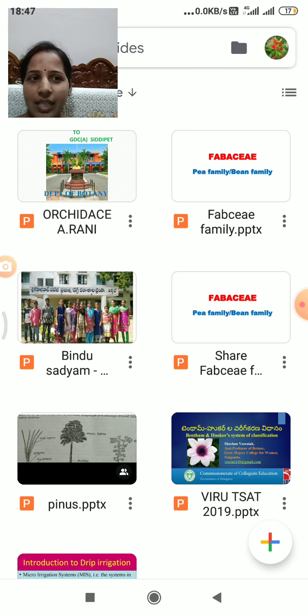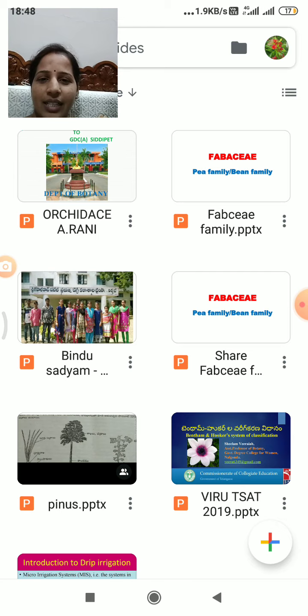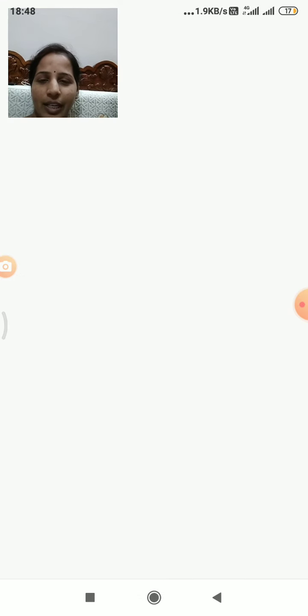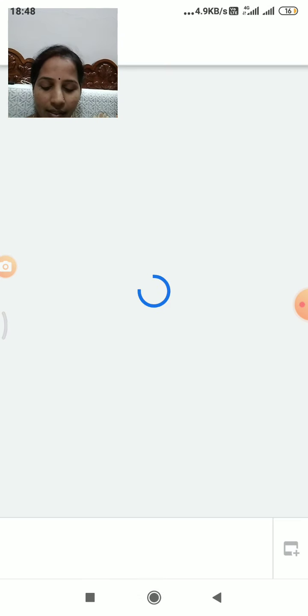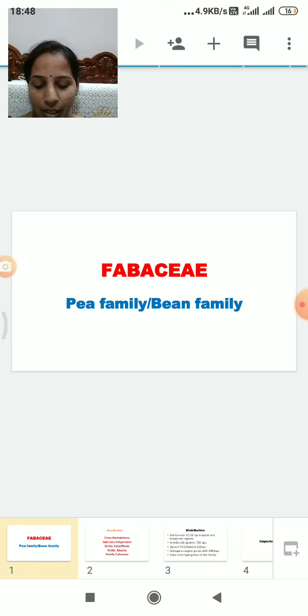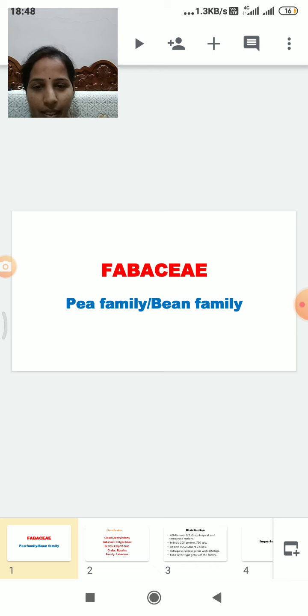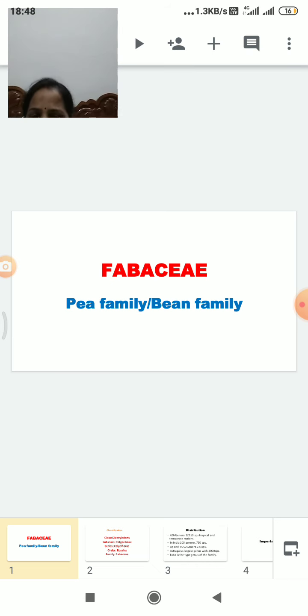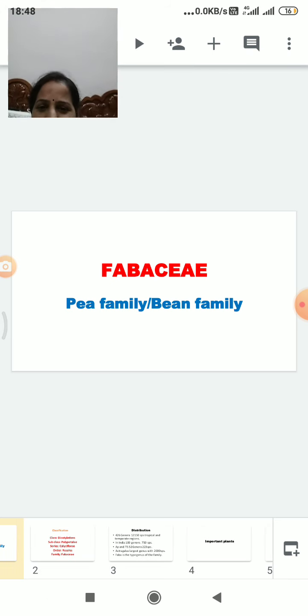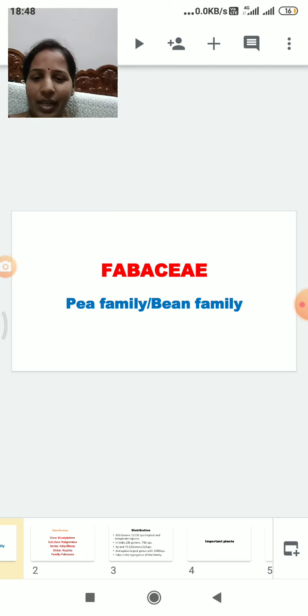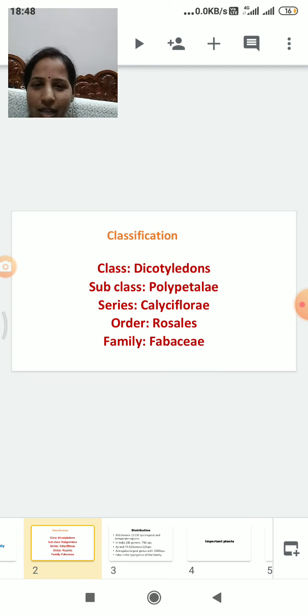Today we are discussing a taxonomy topic, that is the family Fabaceae. It is related to first and second year students of botany. Fabaceae is also called Papilionaceae or Papilionidae. It is called the pea family and the bean family also.